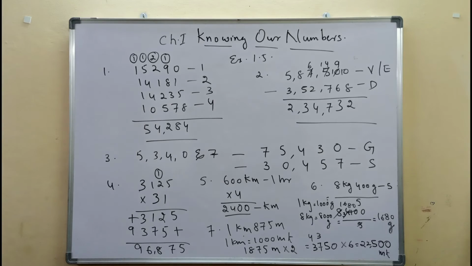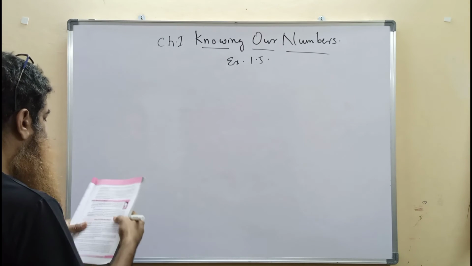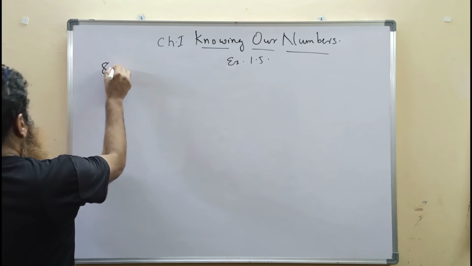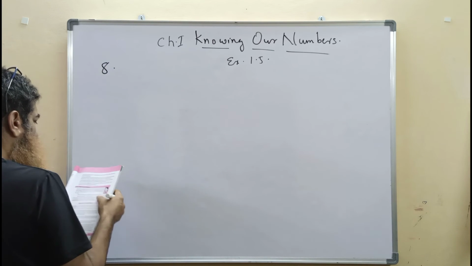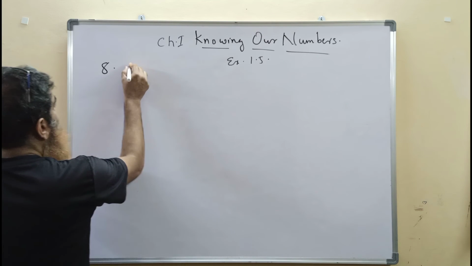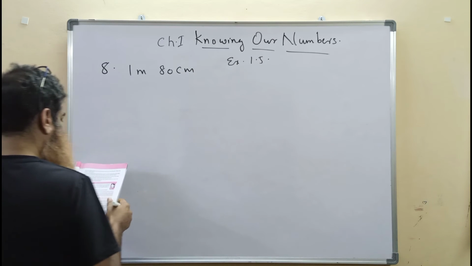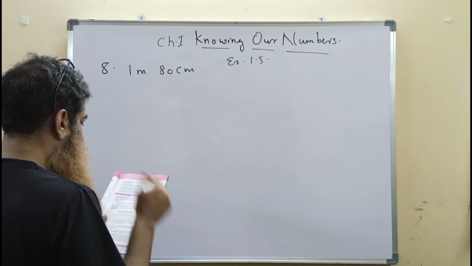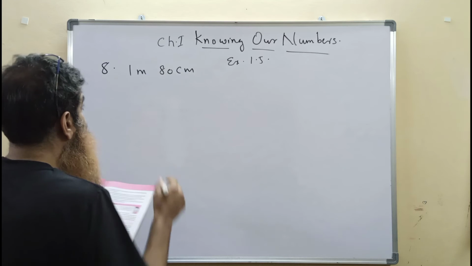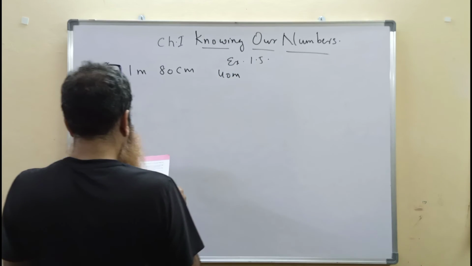Now we'll do the 8th and 9th question. So exercise 1.5, the 8th question. The cloth required to make a shirt of school uniform for each boy is 1 meter and 80 centimeters. How many shirts can a tailor stitch using 40 meters of cloth?